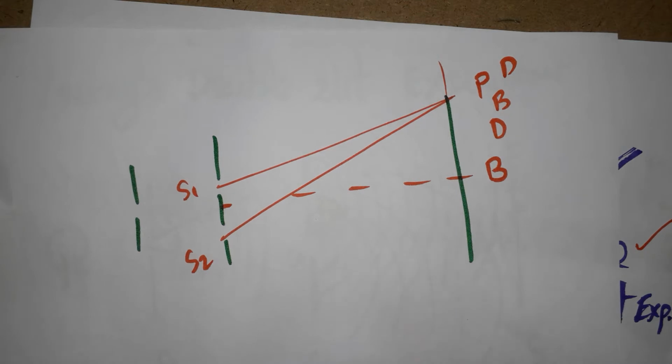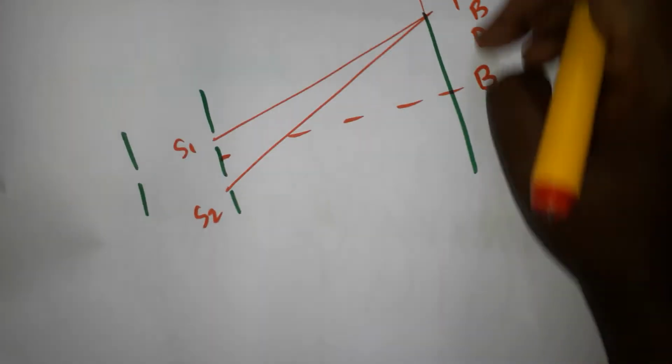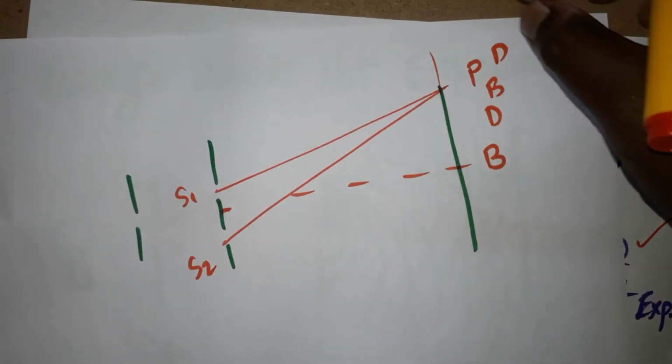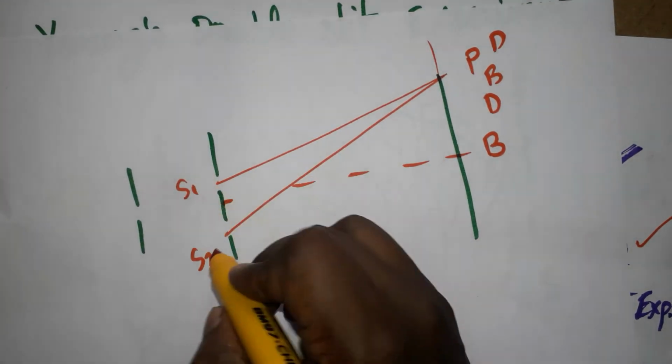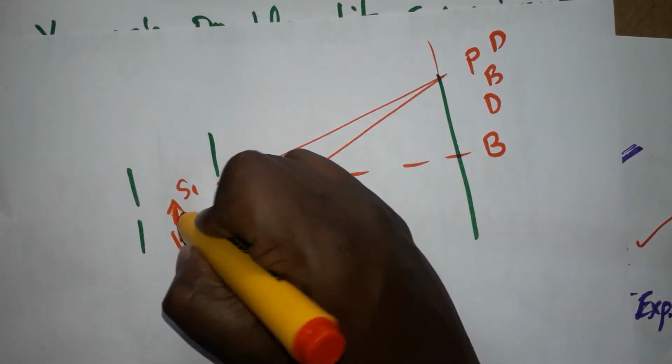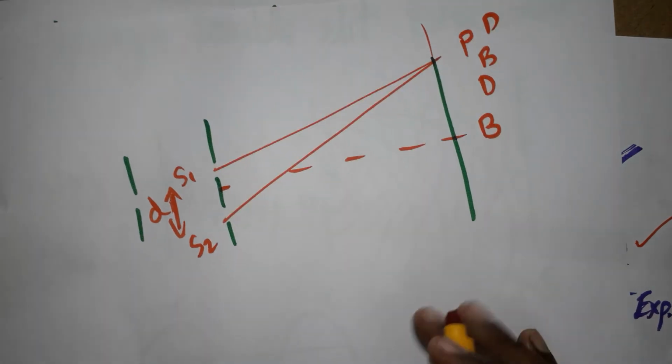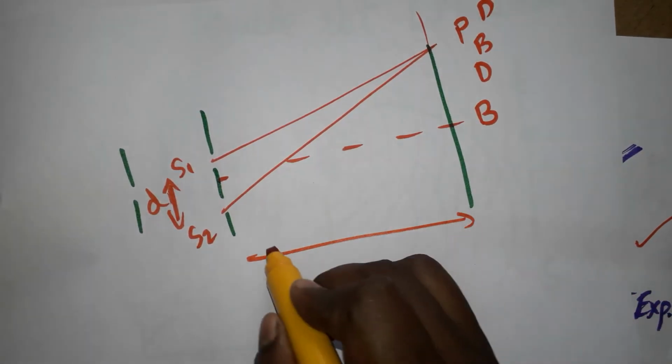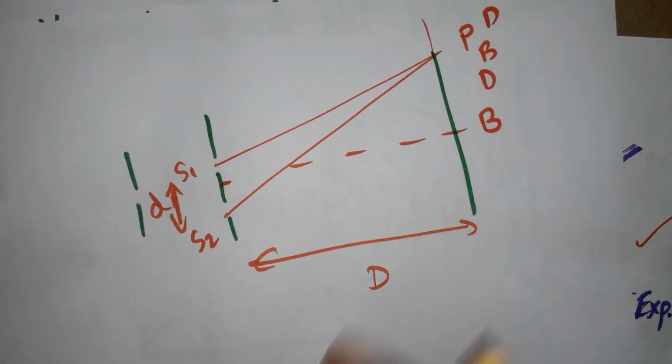Now we'll come to the equation. The fringes are formed, so bright and dark fringes are formed. The distance between S1 and S2 is called small d, the distance between the two slits. Capital D is the distance between the slits and the screen.